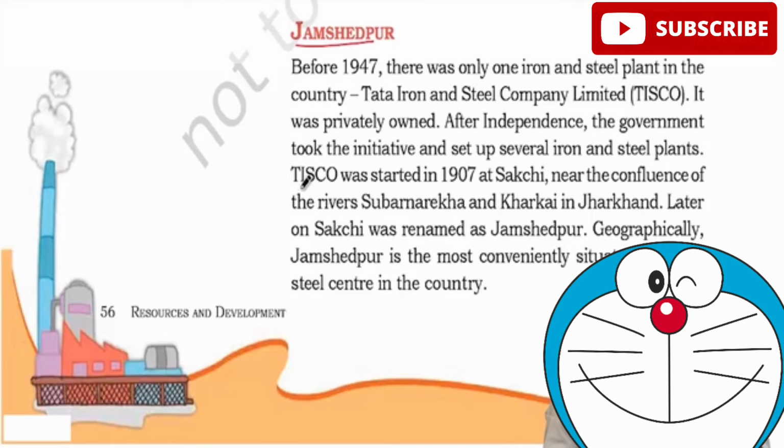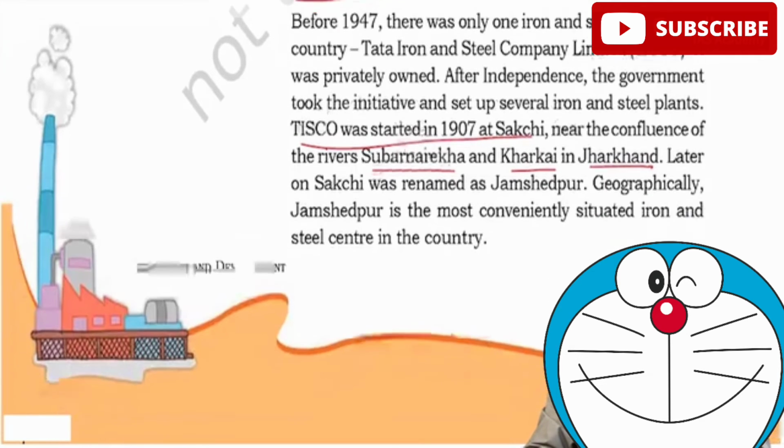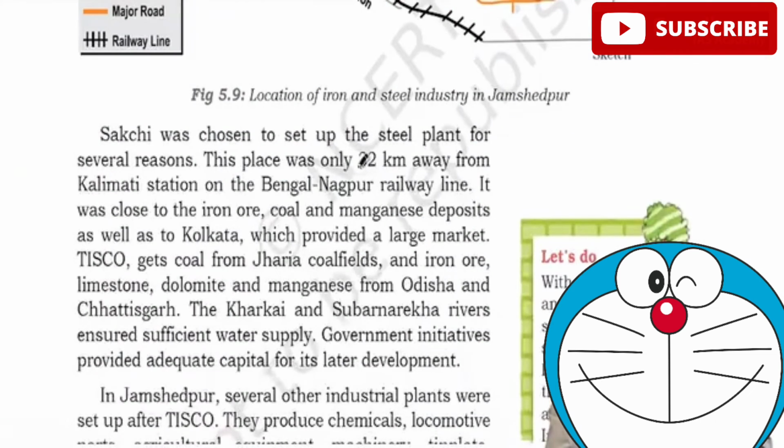When we see, it was started at Sakchi, near the confluence of the rivers Subarnarekha and Kharkai. I told you running water is very important, so they use this. And geographically, it is very convenient for production. The reason for this is, 32 kilometers away, there was a railway line. I told you canals are required, railway lines are required. It was close to iron ore, coal and manganese. And Kolkata port was also available, which was a huge market for steel.